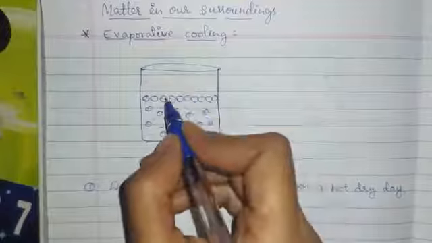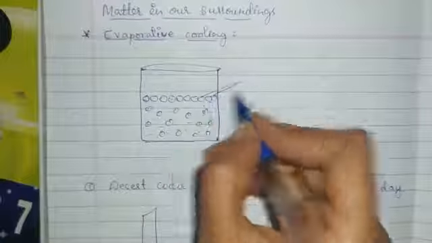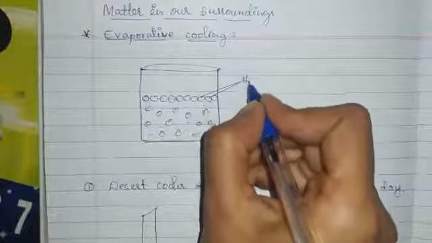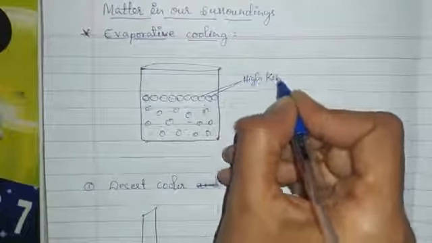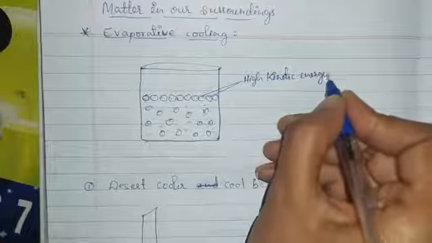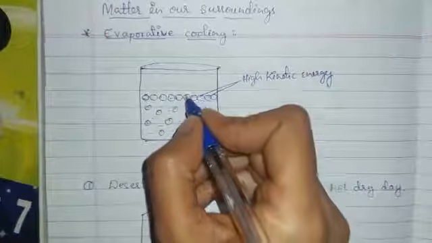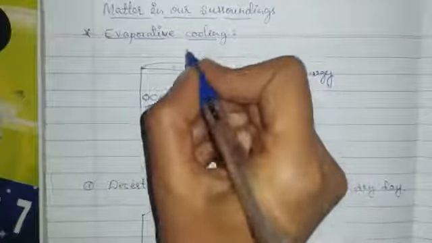The surface liquid molecules which have high kinetic energy will move into the vapor phase.